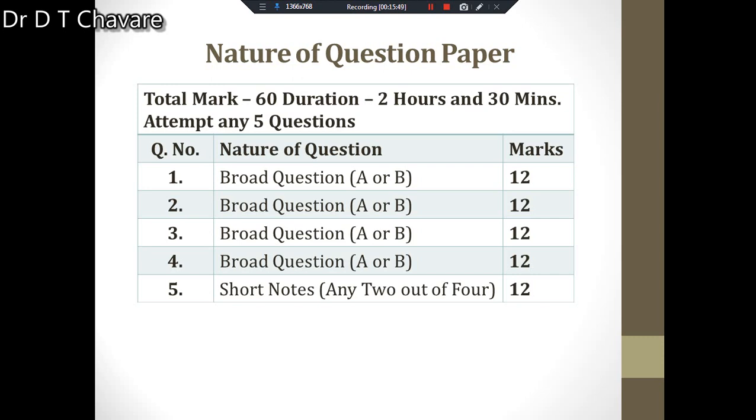It means that you have to understand each question carries equal marks. How many marks will be there for each question? 12 marks will be there. How many questions should you solve there? 5 questions you should solve there. Internal options are given for each and every question. Try to understand, and from those options you have to write your convenient option. What will be easy to solve, what will be easy for writing, what will be easy for scoring. You have to select and write it. Okay, in this way this is the nature of the question paper.